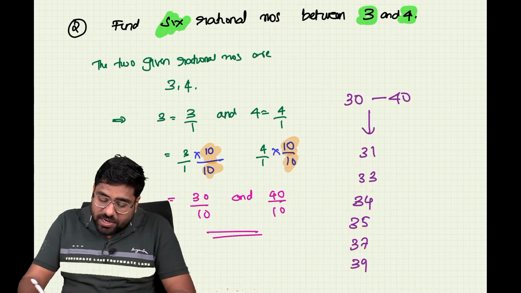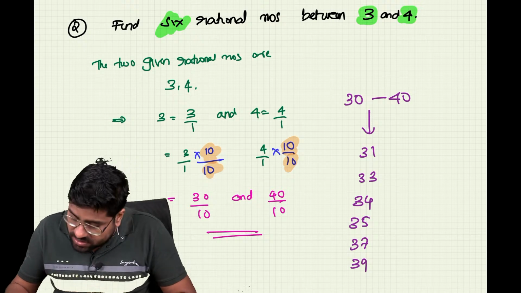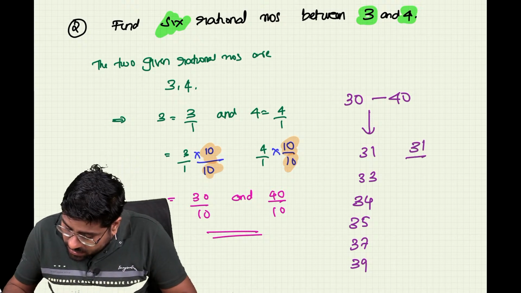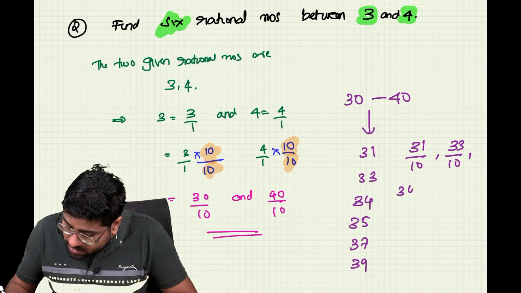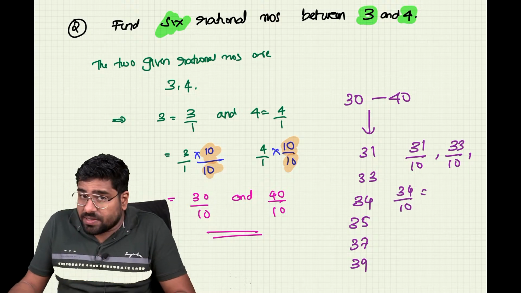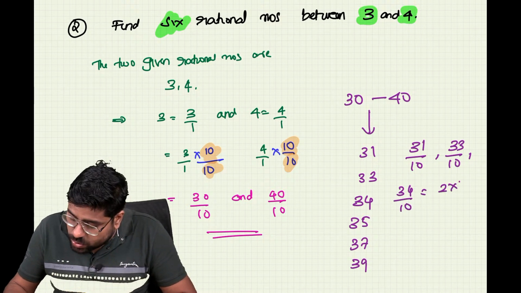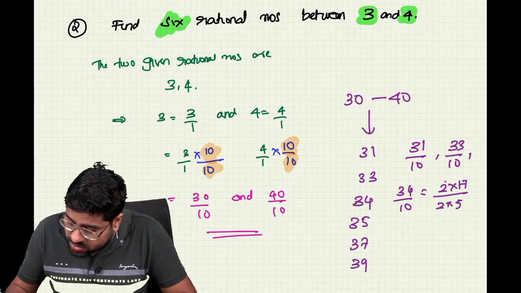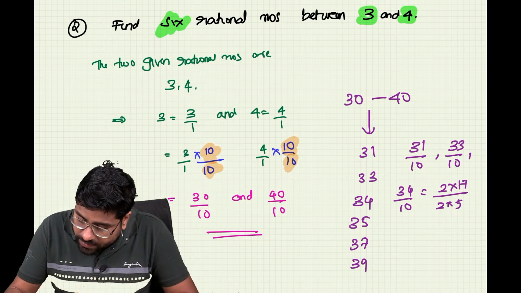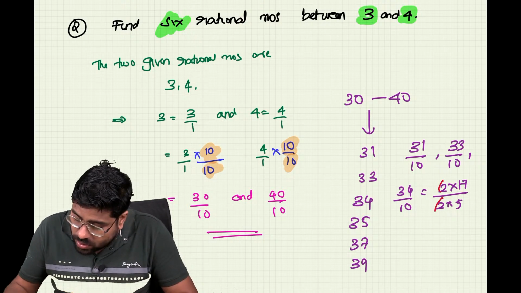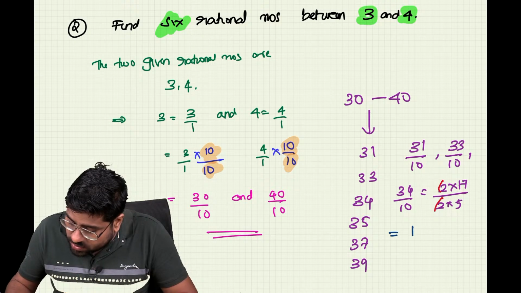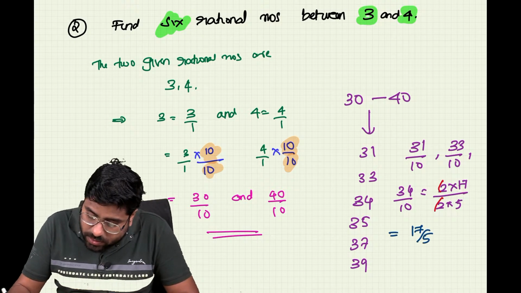Alright, now let's write down the 6 numbers for you. That is going to be 31 divided by 10. The next number is going to be 33 divided by 10. And the next number is going to be 34 by 10. You can actually simplify this one. This can be written as 2 into 17 divided by 2 into 5, which is going to cancel out the 2's. And what is it that you will end up getting? It is going to be equal to 17 by 5.